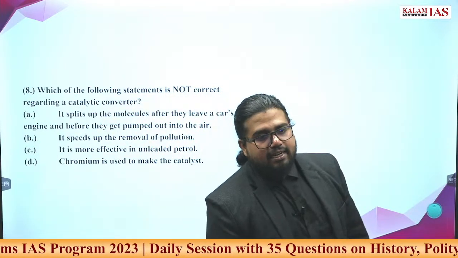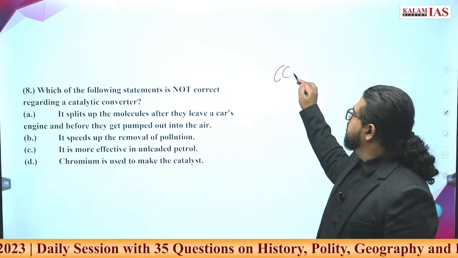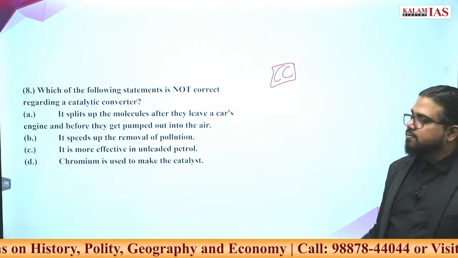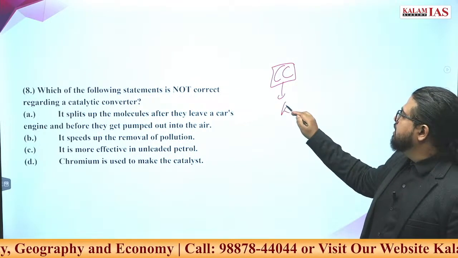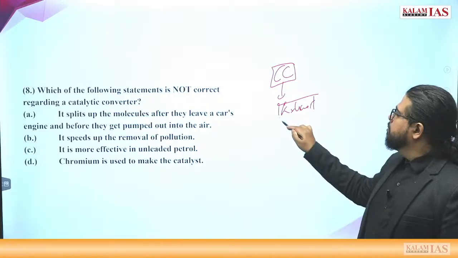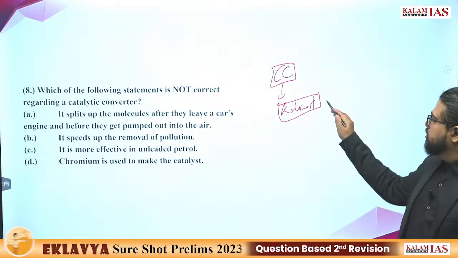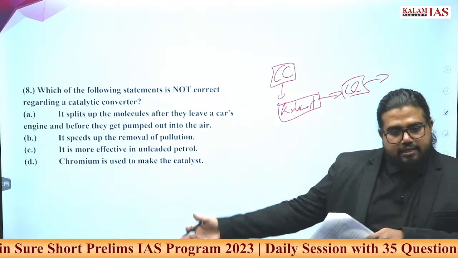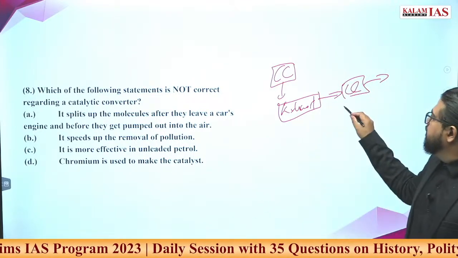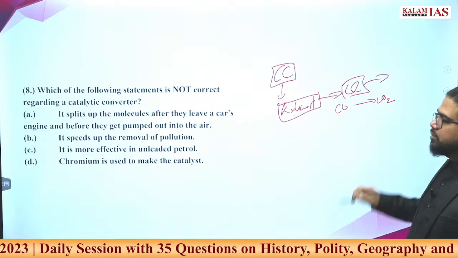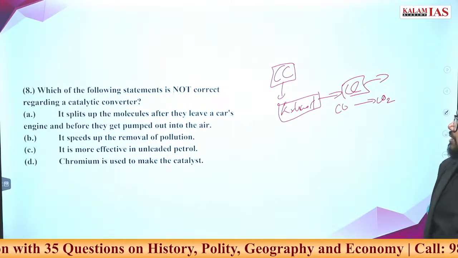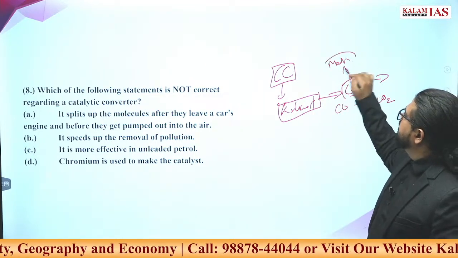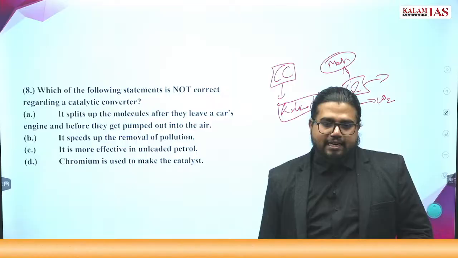What is a catalytic converter? Basically, if exhaust gas is there and you have to remove the harmful gases from this, the exhaust gas will be passed through a catalytic converter so that the harmful gases will be converted into less harmful gases. Like if any carbon monoxide is there, it will be converted to CO2. Like that it happens. Now what kind of material is it made of? It is made of a mesh containing material with a high level of catalytic property.